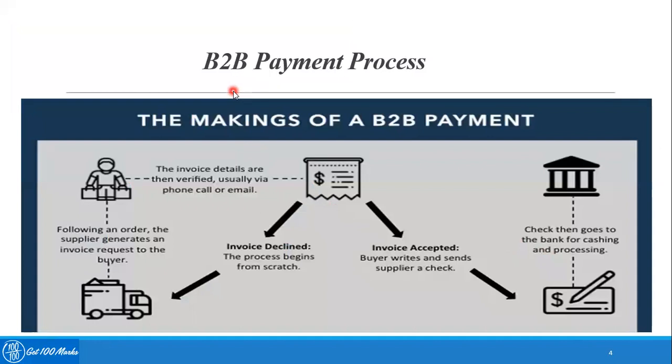Now let's see how a B2B payment process works. Following an order, the supplier generates an invoice request to the buyer. The invoice details are then verified, usually via phone or email, and then the invoice is either accepted or declined. On declination, the process begins from scratch, wherein the order is made again and the process follows. When the invoice is accepted, the buyer writes and sends the supplier a check. The check then goes to the bank for cashing and processing. Then the sender will receive the money from this.